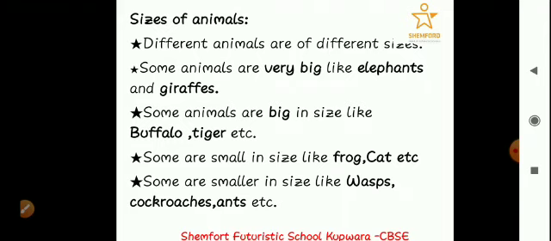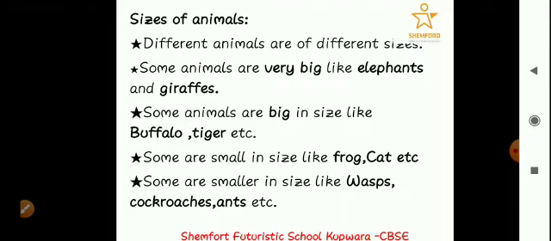And at the end, some are smaller in size, like wasps, cockroaches, and ants. Then there are some animals which are the smallest one. There are certain insects which are the smallest. Have you seen any insect which is as big as an elephant, or as big as a buffalo, or even as small as the size of a cat? No, I have not seen any insect like that. Why? What is the reason? Because almost every insect is of smaller size, be it wasp, mosquito, ant, earthworm or anything. So all these insects are of smaller size.